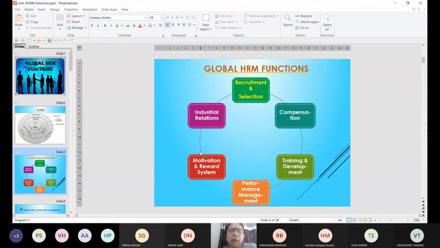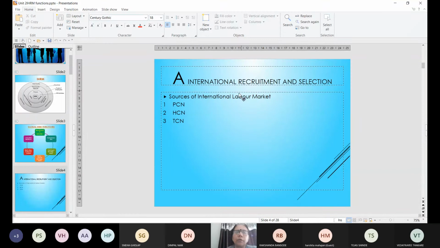Now let us see the different HR related functions, beginning with recruitment and selection, then you have compensation, training and development, performance management, motivation and industrial relations. So we are going to study all of them. We have actually already studied all of them, but now we are going to see the global aspect of these functions. We begin with the first one, recruitment and selection at the international level.